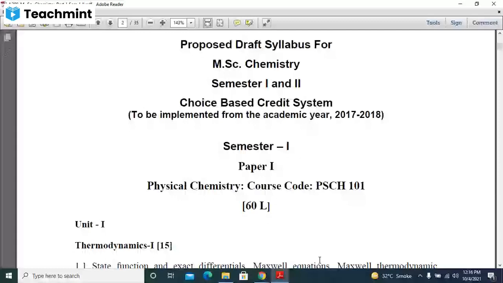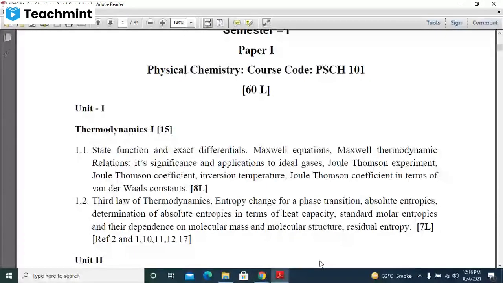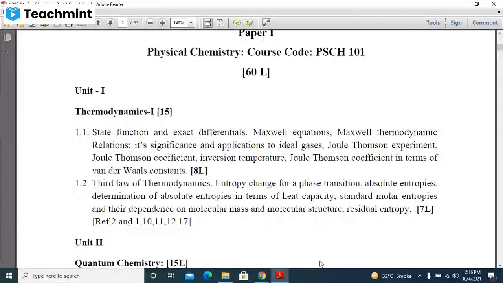Okay. Now I'm sharing the screen, and here we will discuss the syllabus of physical chemistry for this semester 1. Each unit has 15 lectures. The first one is thermodynamics. These terms you will see the same in the FY itself. You have studied the Joule-Thomson experiment, Joule-Thomson coefficient, and inversion temperature. But here we have to see in detail the Maxwell equations, Maxwell thermodynamic relations, state function, and exact differential. In the FY, SY, TY, you have just studied the definitions and the equations like that.